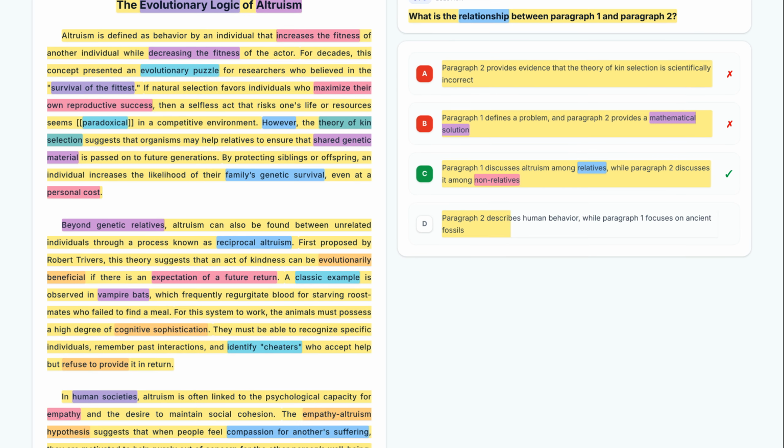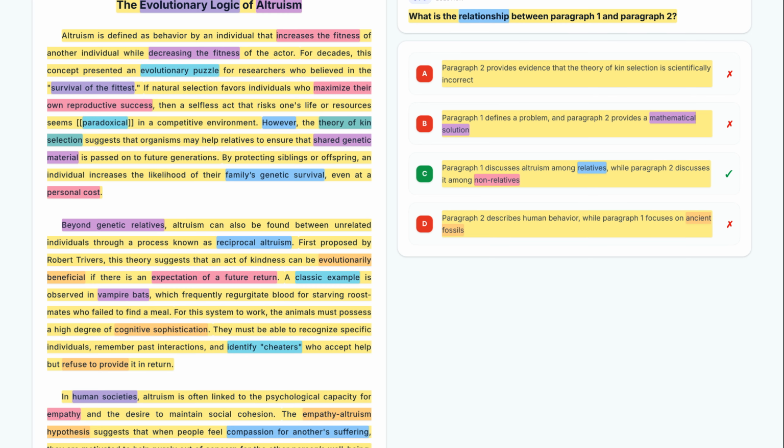Finally, let's look at option D. Paragraph 2 describes human behavior, while paragraph 1 focuses on ancient fossils. This is incorrect. Paragraph 2 describes animal behavior, bats, and paragraph 1 does not mention ancient fossils. This option misrepresents the content of both paragraphs.